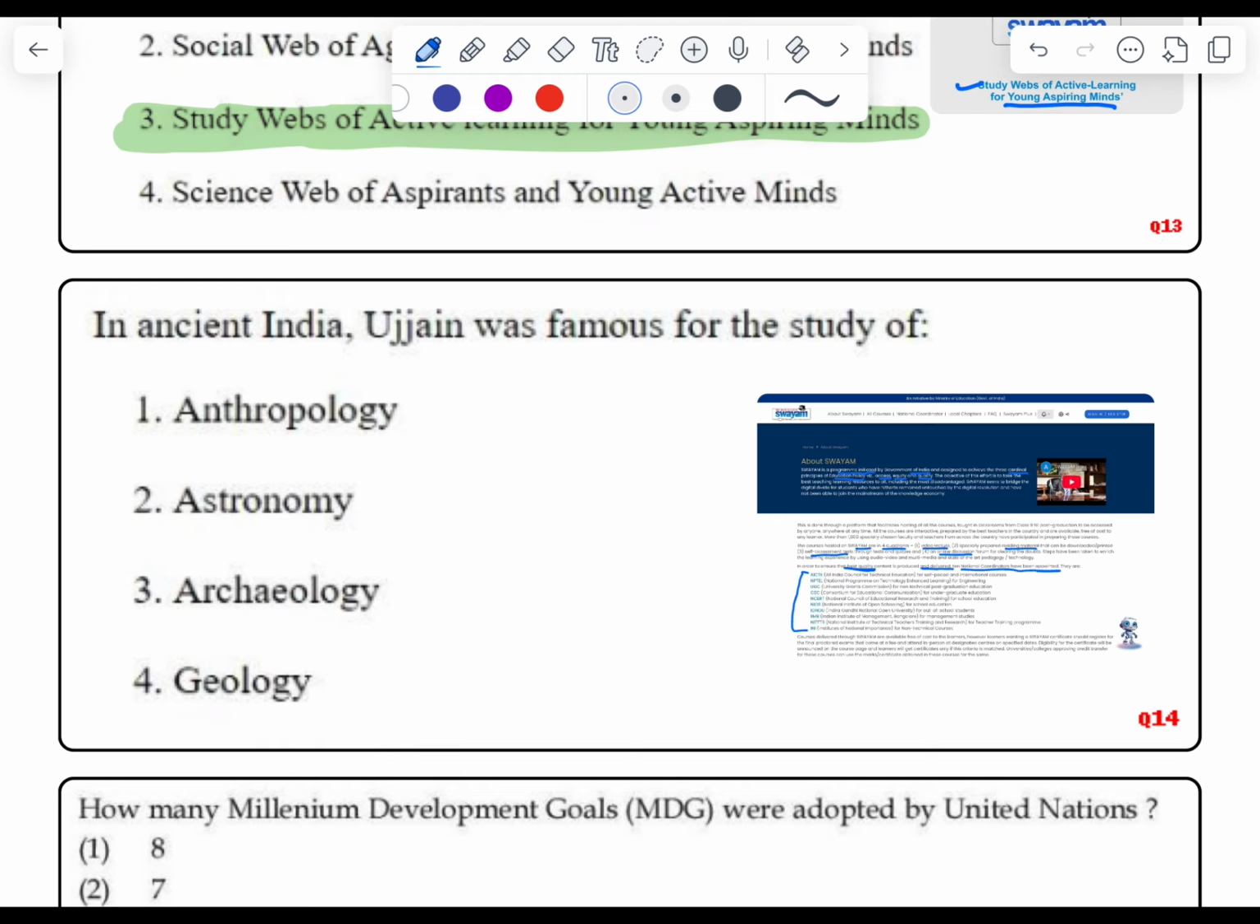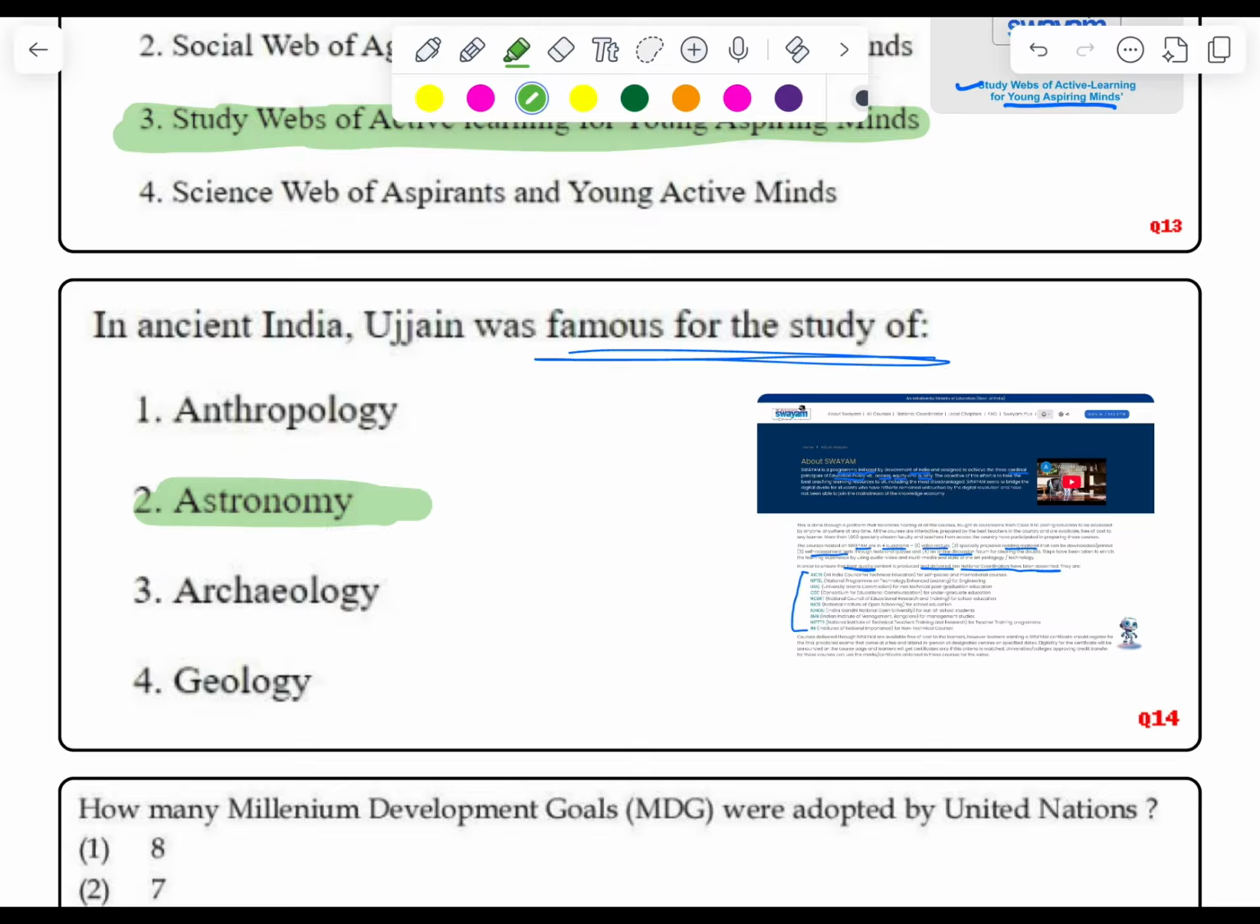In ancient India, Ujjain was famous for the study of astronomy. Ujjain was particularly famous for the study of astronomy and mathematics. It was an important center for scholars, like the great mathematician and astronomer Aryabhata, who was also associated with this city, Ujjain.